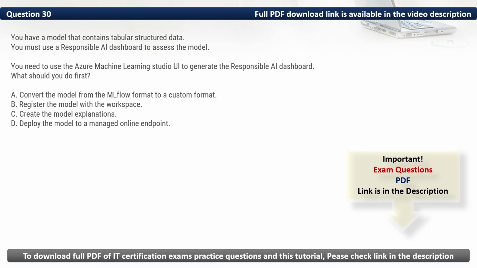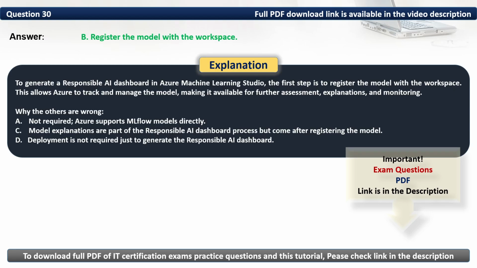Then we have C. Create the model explanations. Model explanations are part of the responsible AI dashboard process but come after registering the model. Then we have D. Deploy the model to a managed online endpoint. Deployment is not required just to generate the responsible AI dashboard. As such, we should first register the model with the workspace. Thus, the correct option is B. To generate a responsible AI dashboard in Azure Machine Learning Studio, the first step is to register the model with the workspace. This allows Azure to track and manage the model, making it available for further assessment, explanations, and monitoring.